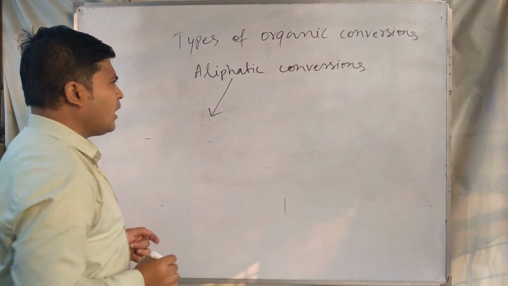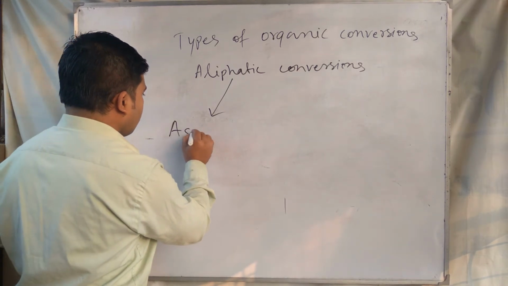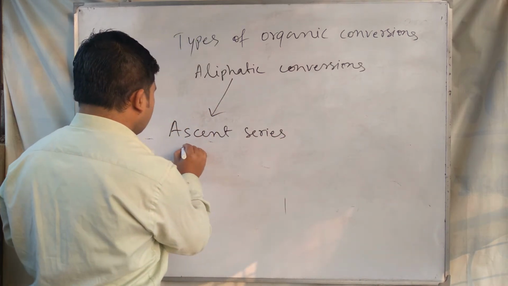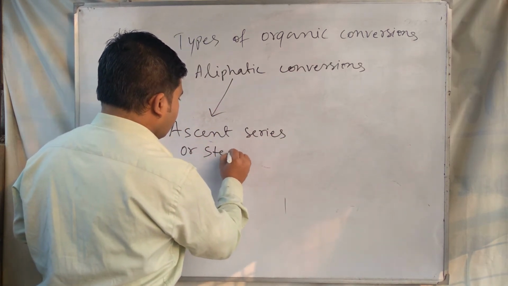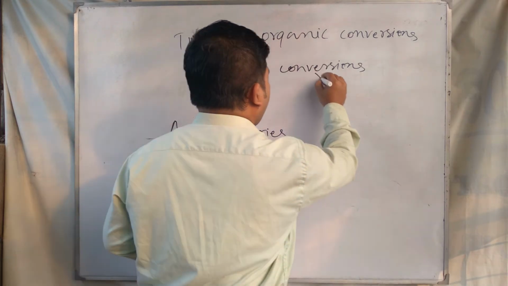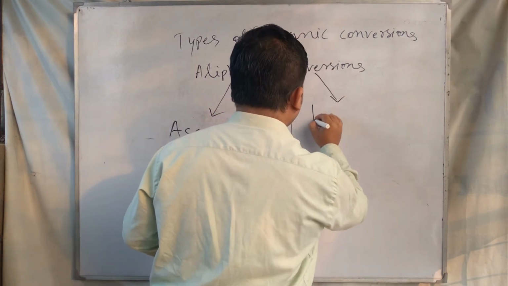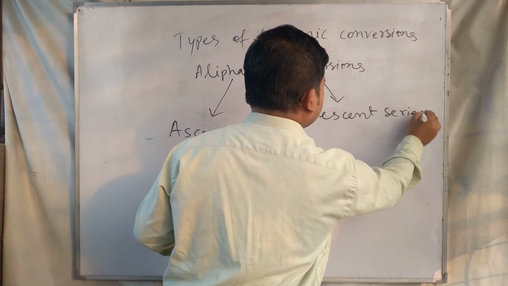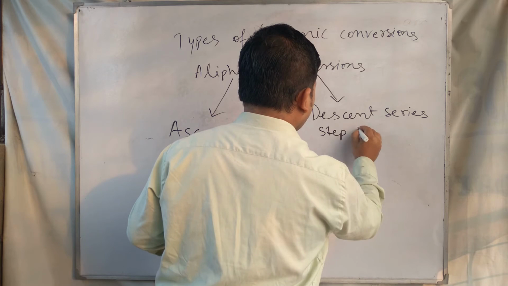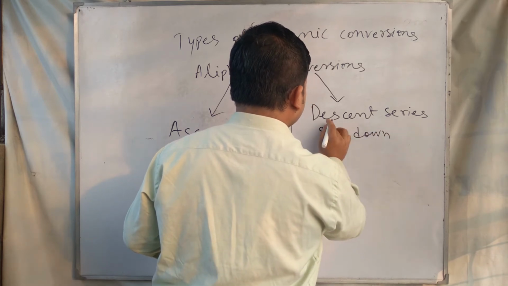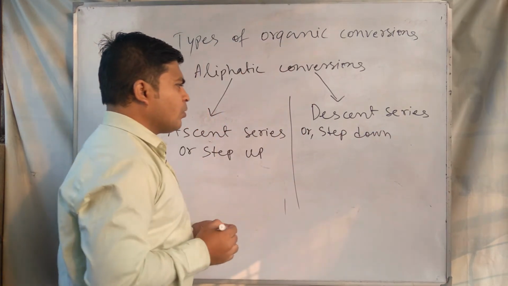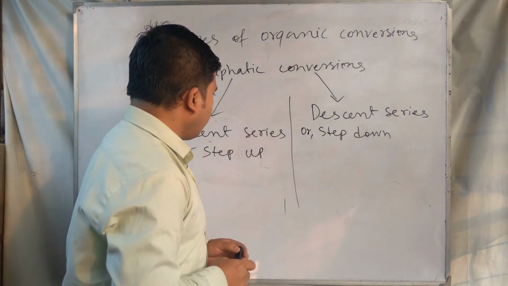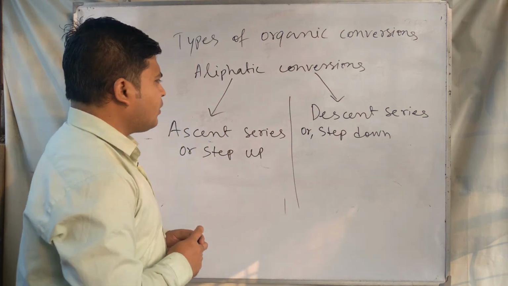Aliphatic conversions are again divided into ascent series, or you can say step up, and the other one is descent series, or step down. So aliphatic conversions are again divided into two types, ascent series and descent series.